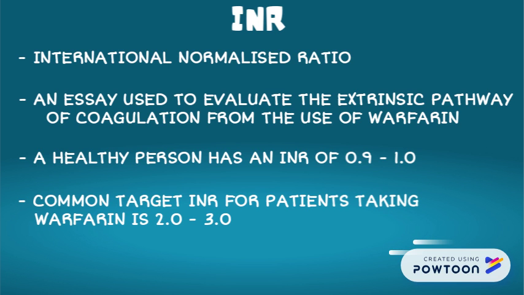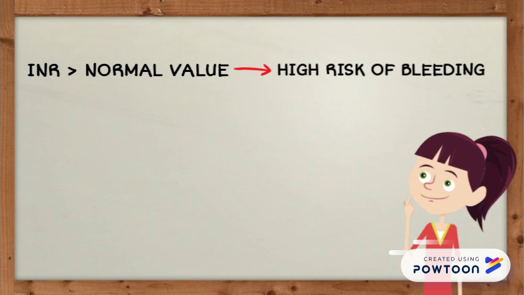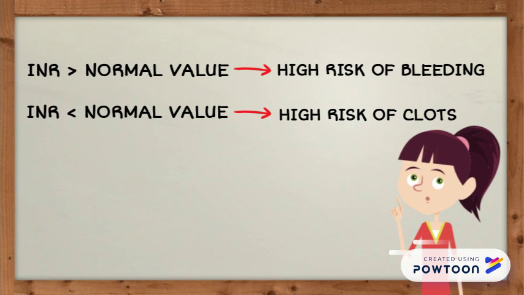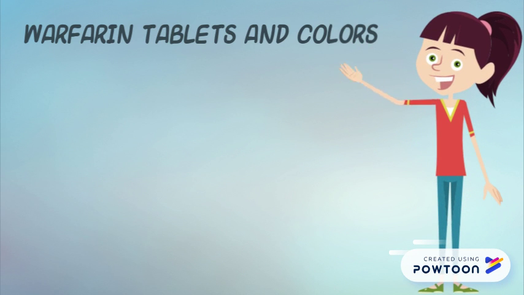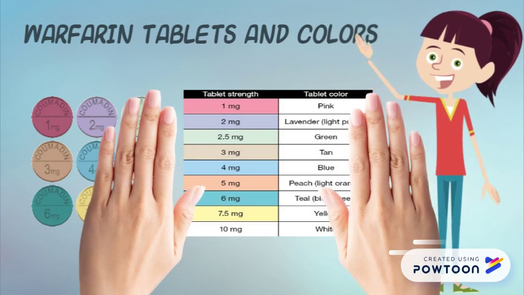is 2 to 3. If a person has an INR above the normal value, he or she will have a high risk of bleeding. Meanwhile, if he or she has an INR below the normal value, there is a high risk of developing blood clots. Warfarin tablets have different colors indicated for each strength. In Malaysia, the common strengths of warfarin found are 1, 2, 3, and 5 mg.